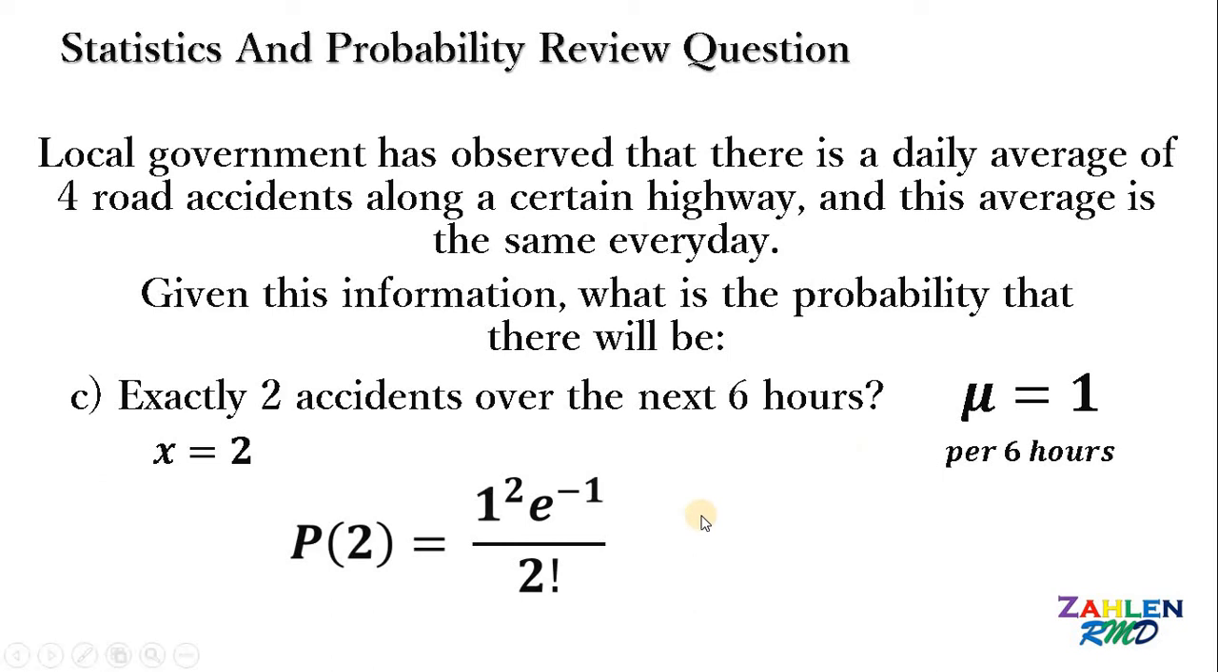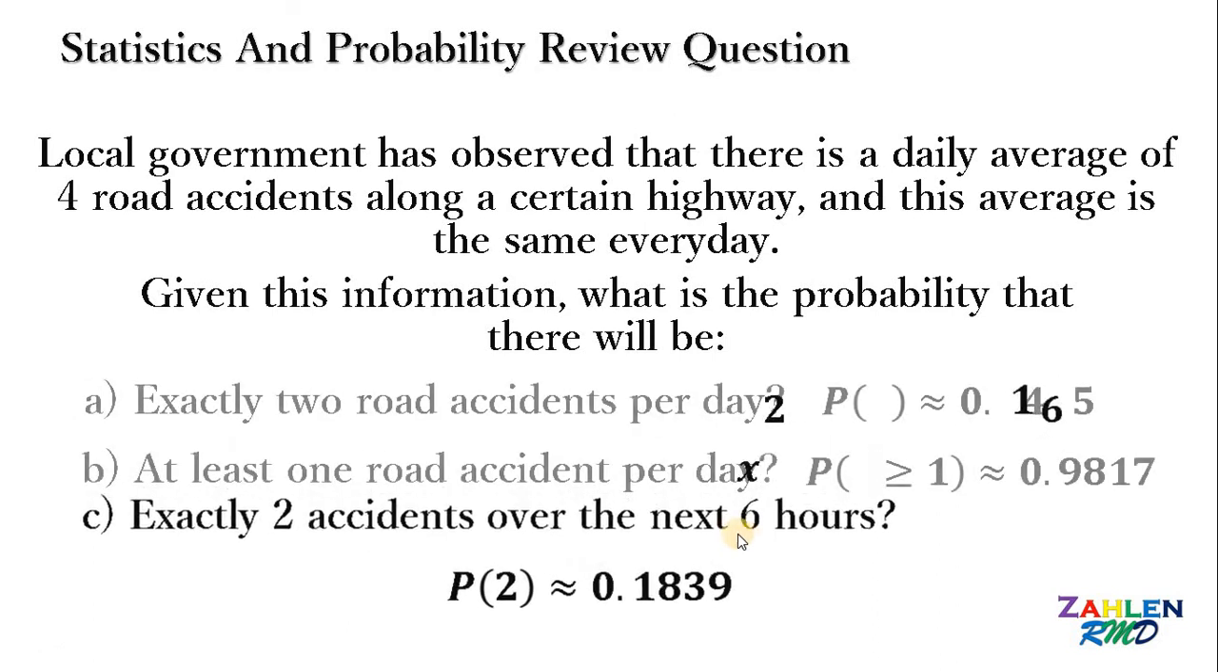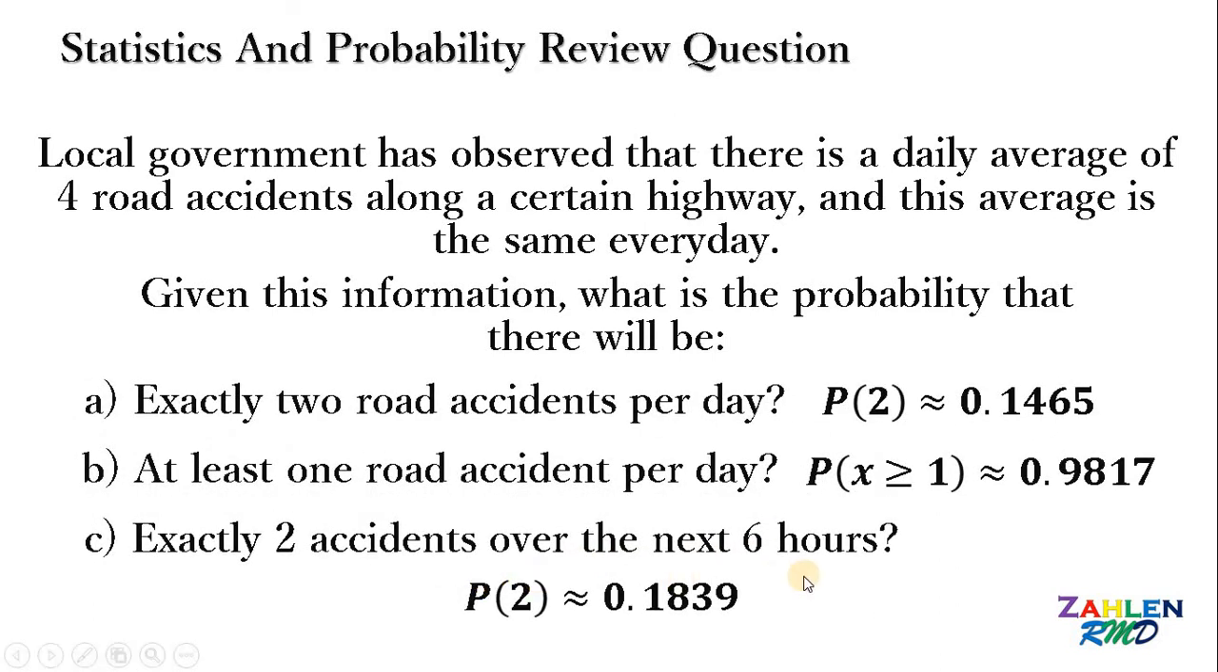Now, using our calculator or online calculators, we get an approximate value of 0.1839 or 18.39%. Therefore, the probability that exactly 2 accidents happen in the next 6 hours is about 18.39% or 0.1839. And that's our answer on question letter C.